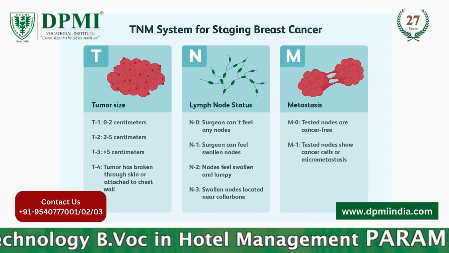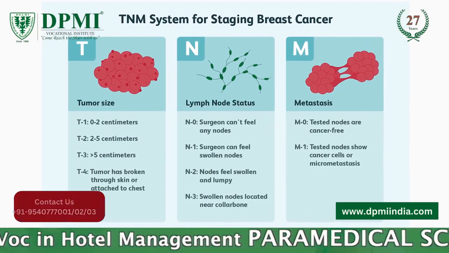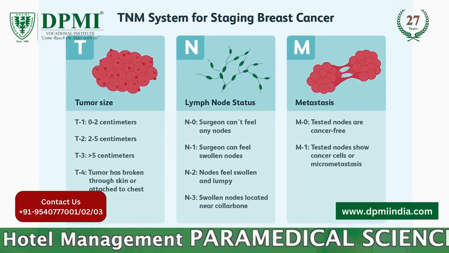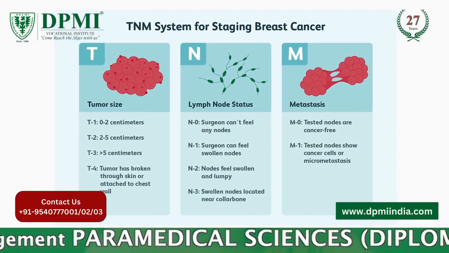Metastasis, M. The letter M and the number after it describe if the cancer has spread. If cancer has not spread, the stage is M0. If the cancer has spread to other parts of the body, it is stage M1.